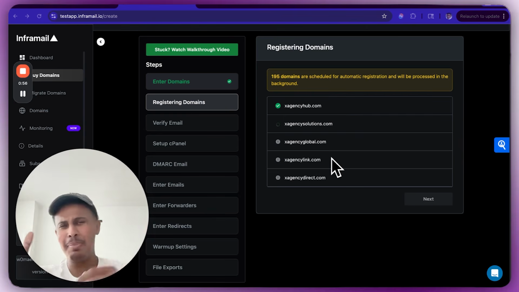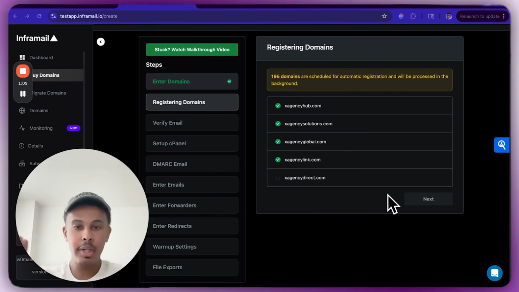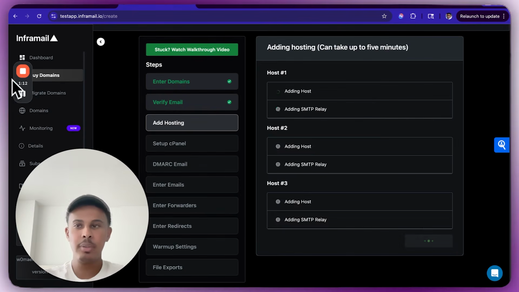It's going to put all the SPF, the DKIM, the DMARC, all that stuff that you want to do. It's going to do it for you right here. So I'm not touching anything. It's registering all of the domains right here, and it's just finished. Now we need to verify the email. So we're going to click continue. We're going to add the hosting.